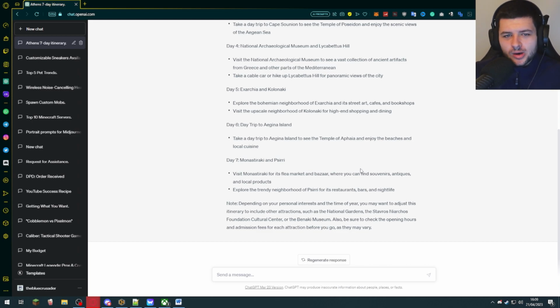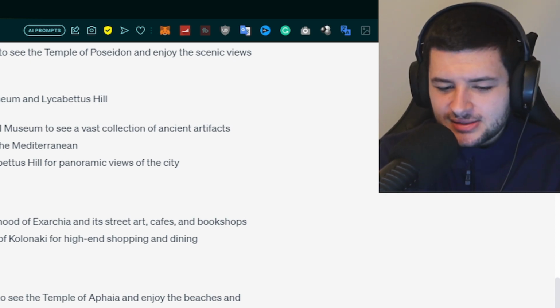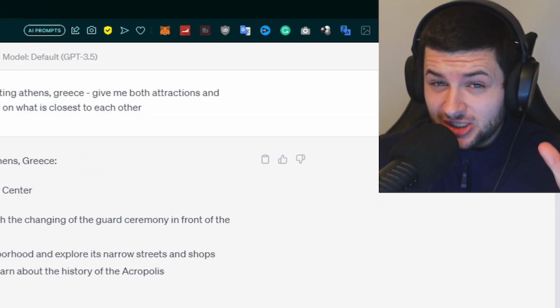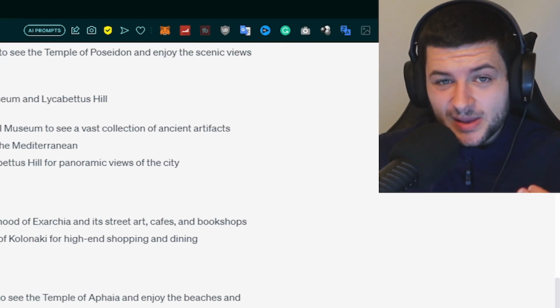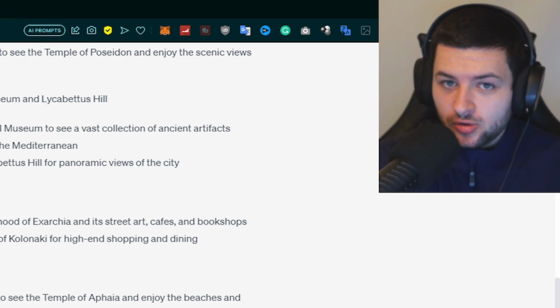So I have no clue what any of these places are because I haven't actually researched Athens yet. I'm kind of the person who just thinks of a place to go, plans the week before, and then just turns up, and the rest is just me being spontaneous, right? But this is actually giving me a genuinely good travel itinerary, and we can change it based on any place we want to go to. Also, let's just say I lived in London and I was bored of my own city.